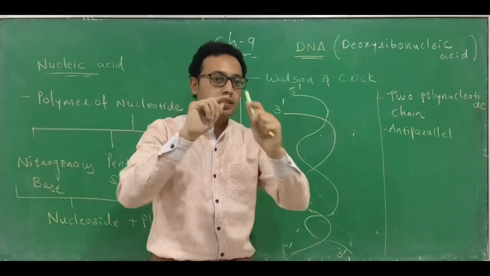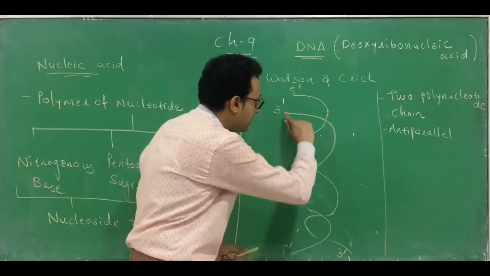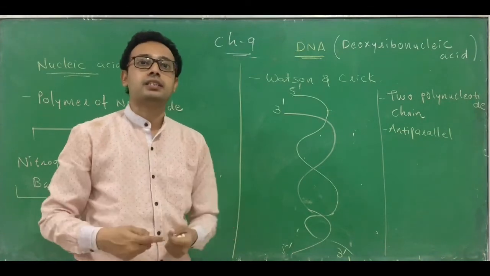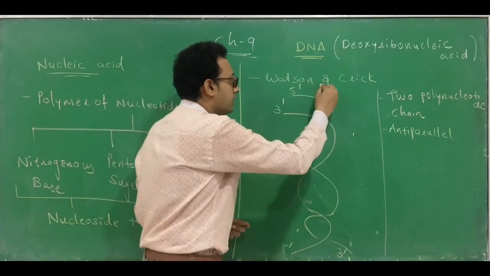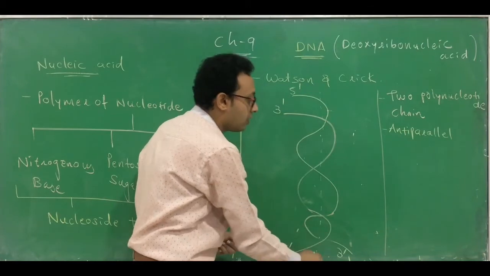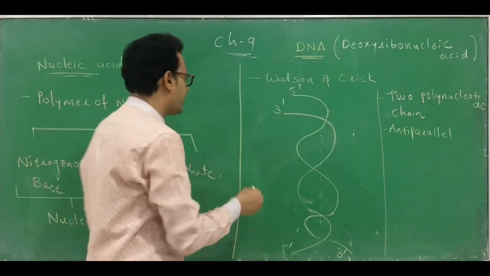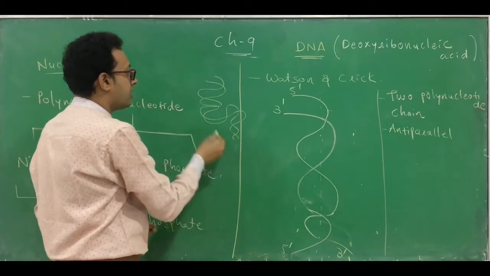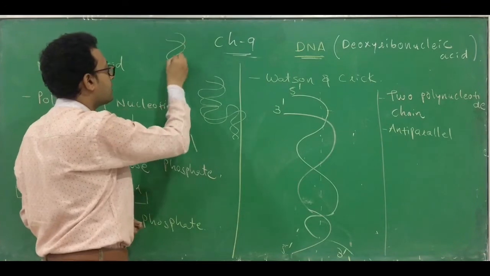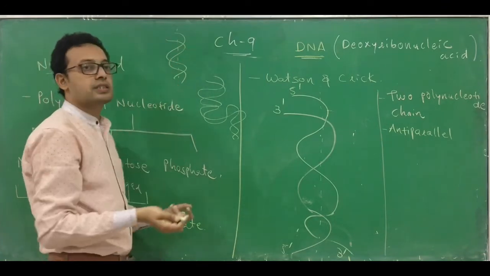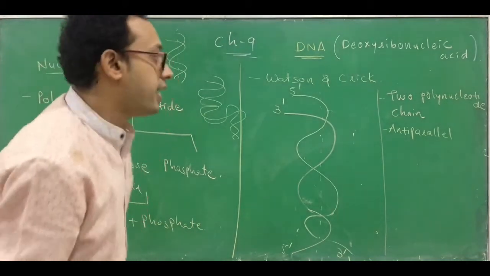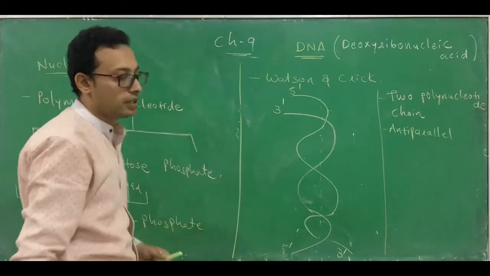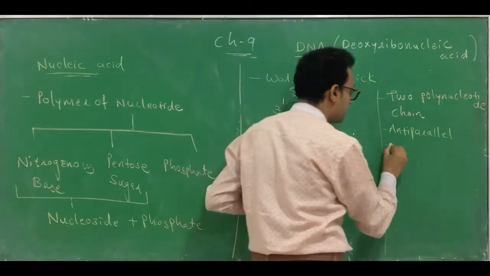Even they are not straight. They are twisting around each other. You can see they are twisting around each other. So they are twisted around each other and form a helix-like structure. And they are twisting around a single axis. This is a single axis on which they are twisting. It is not twisting like this, such kind of twisting you cannot find. The axis remains the same. So they are twisted around a single axis, and they form a helical structure.